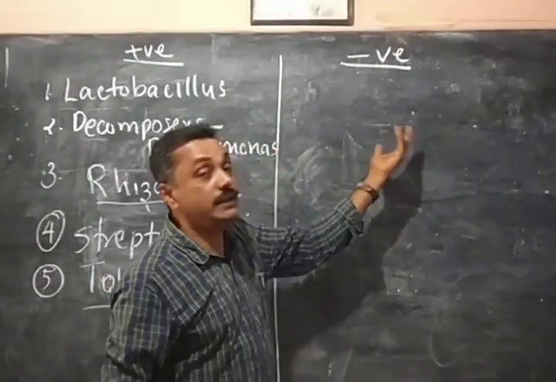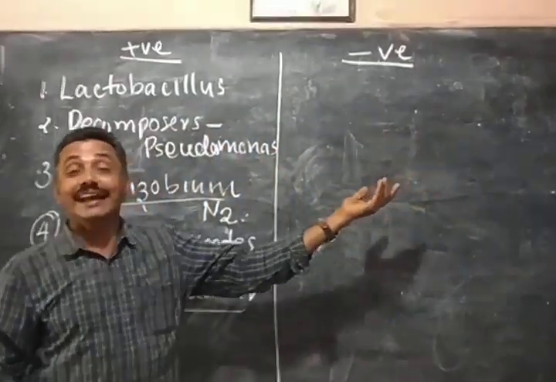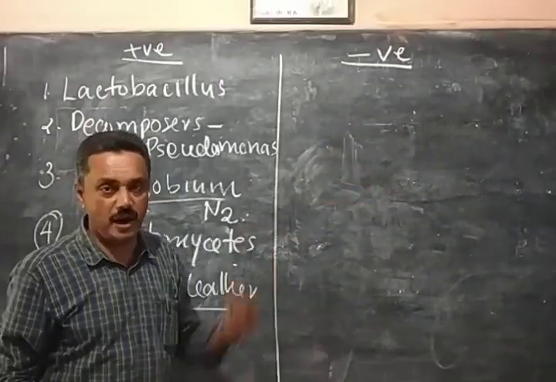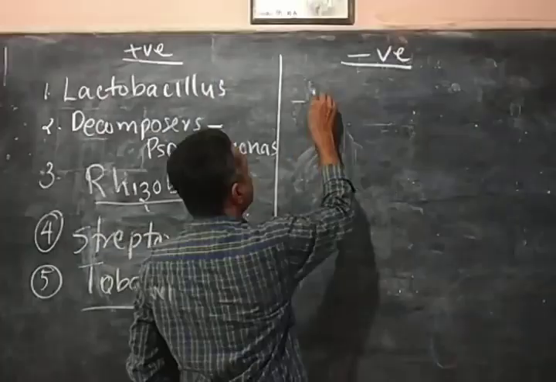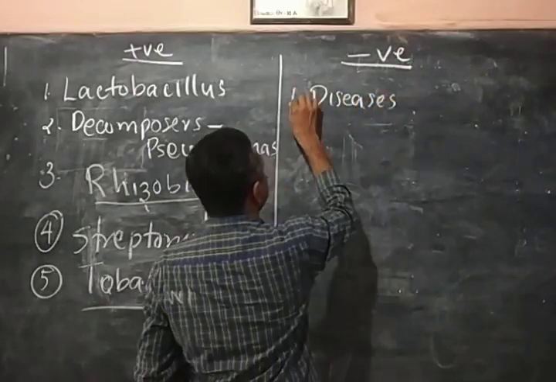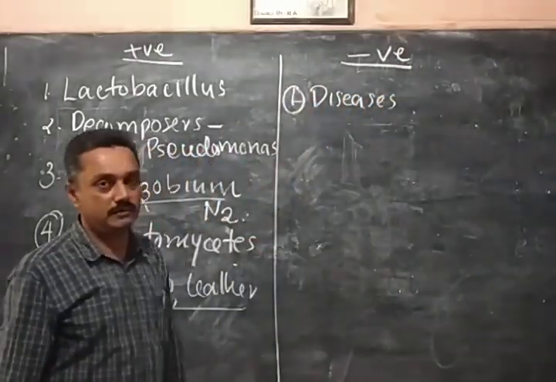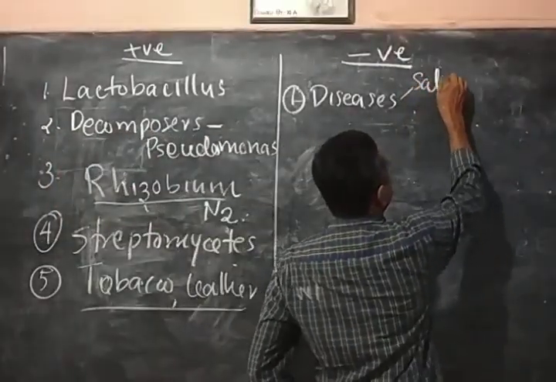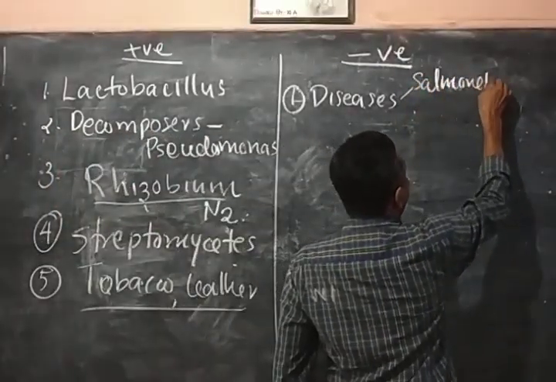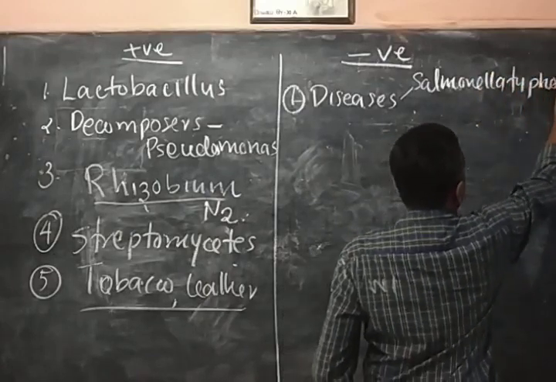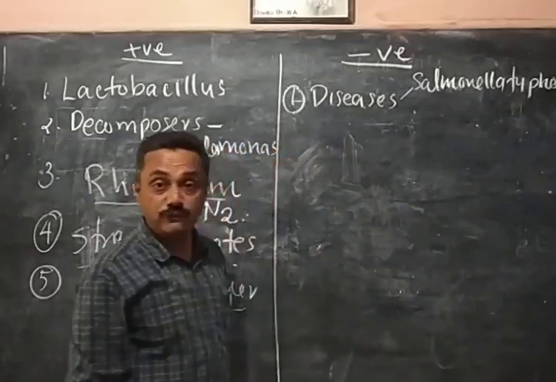Then what are the negative sides of the bacteria? What are the dangerous effects of bacteria? What are the harmful effects of bacteria? First of all, they cause various diseases. See, various diseases are caused by bacteria. For example, Salmonella typhosa causes typhoid.